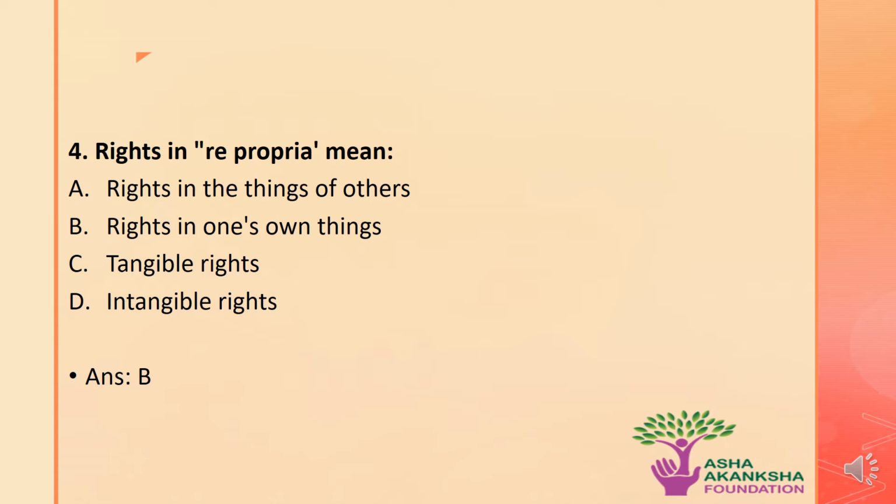Let's come to the next question then. Rights in re propria means which of the following? The options are A, right in the things of others, B, right in one's own things, C, tangible right, or D, intangible rights. The correct answer to this question is option B. That means rights in re propria means rights in one's own thing.